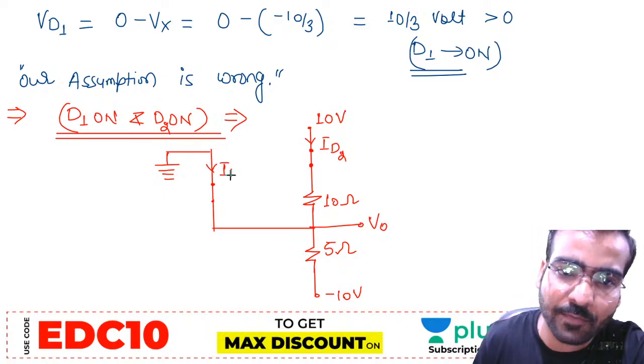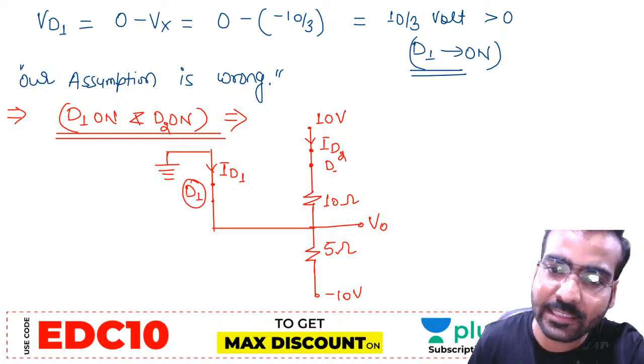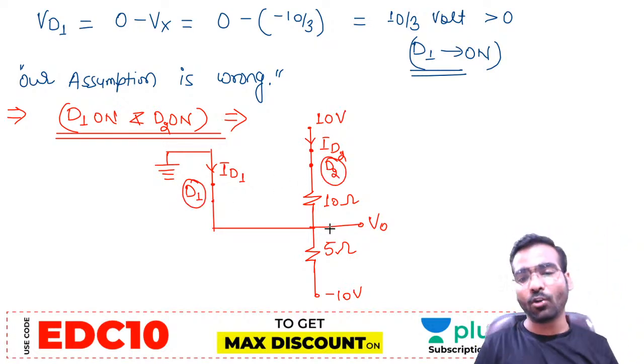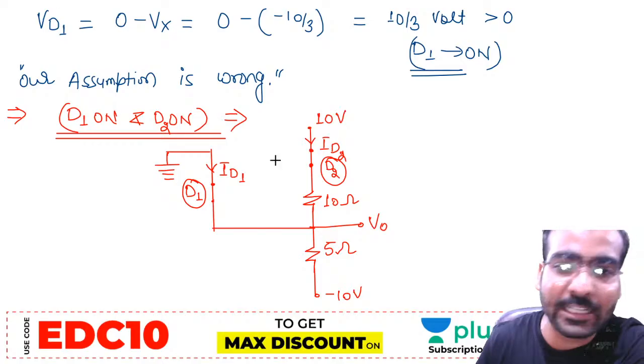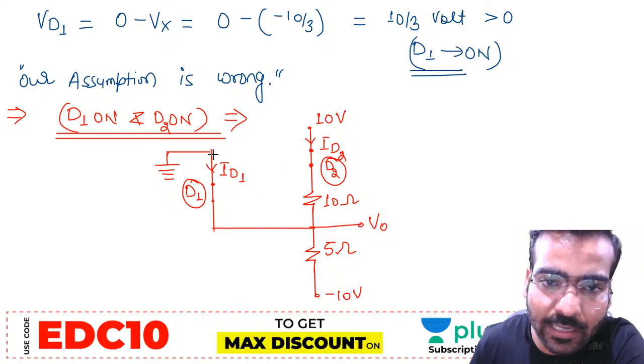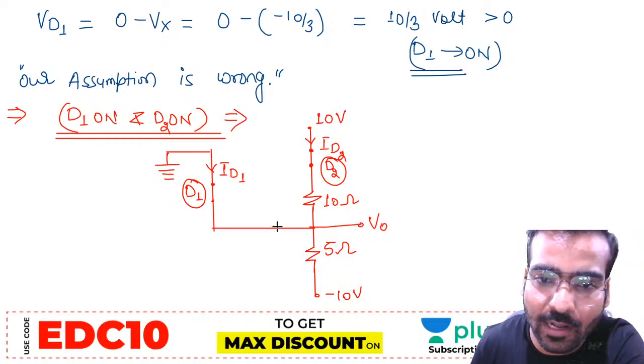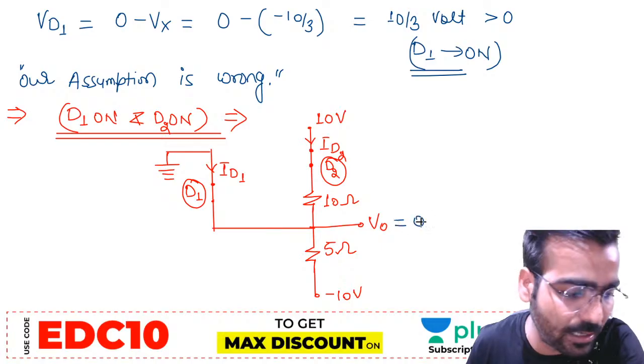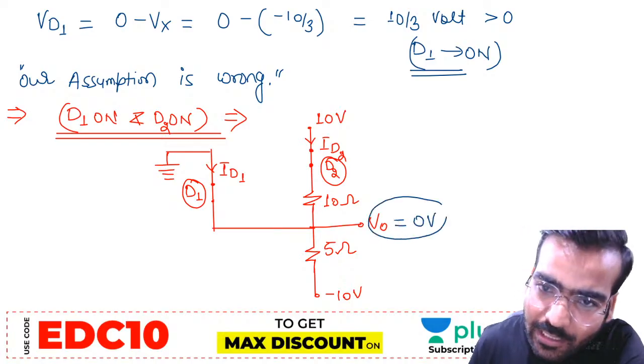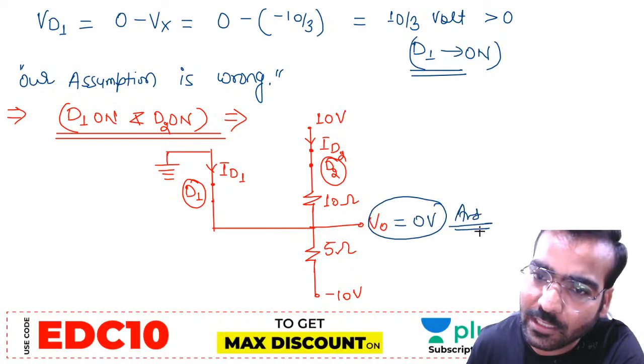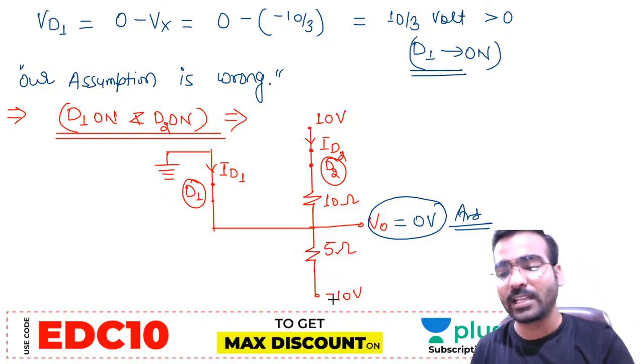What is the answer for this? D1, D2 both are on in this case, in this circuit, and we have assumed on. Now calculate the voltage V0. This is ground, ground, ground. V0 equal to 0 volt is your correct answer for this question. Are you getting it? So always think like that.